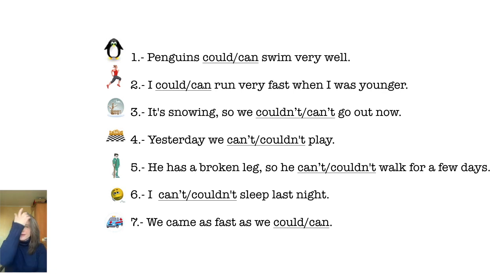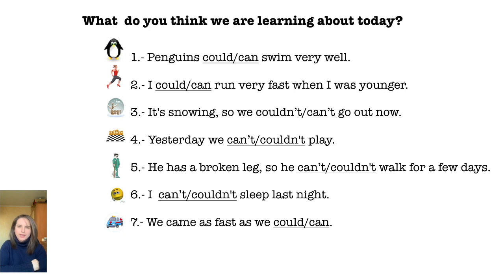Okay, everybody, now let's think about what we're going to be talking about today. What topic could we be discussing? Please look at the slide now. So here we have a few different exercises and many sentences. For example, penguins could or can swim very well. I could or can run very fast when I was younger. It's snowing, so we couldn't or can't go out now. Look at these sentences now. See if you can get the correct answer. What do you think we're learning about today?